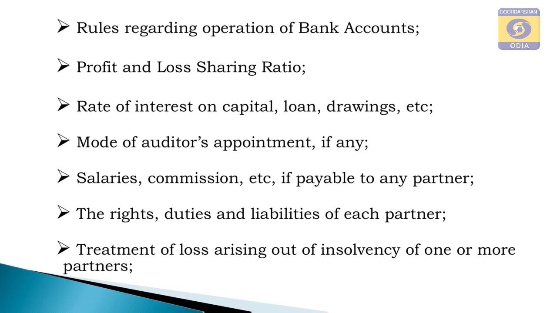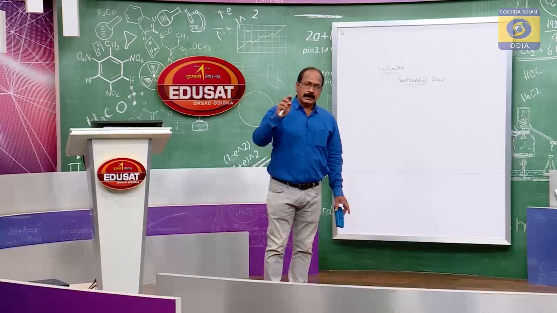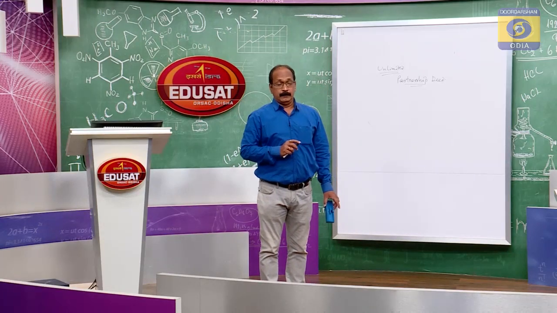So, what is the procedure? What is the mode of appointment of the auditors? So, salaries, commissions, if any, payable to any partner are to be written in the partnership deed. The rights, duties, liabilities of each partner. So, all these are there in the partnership deed.